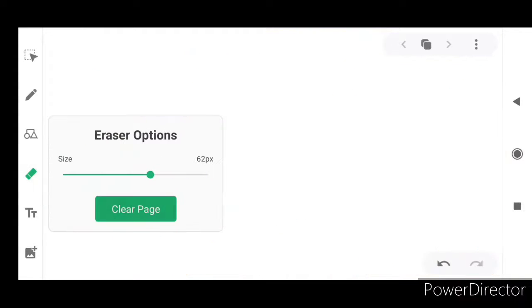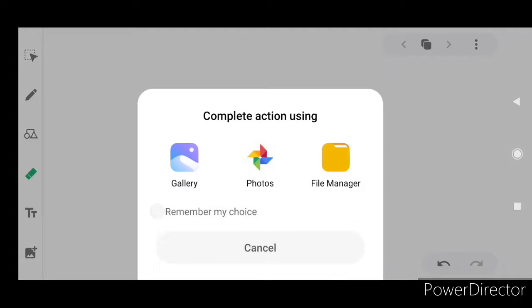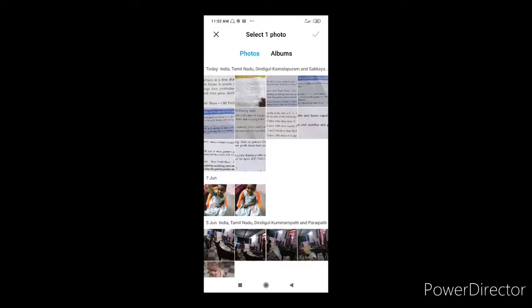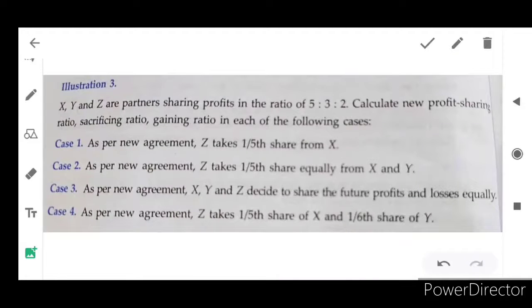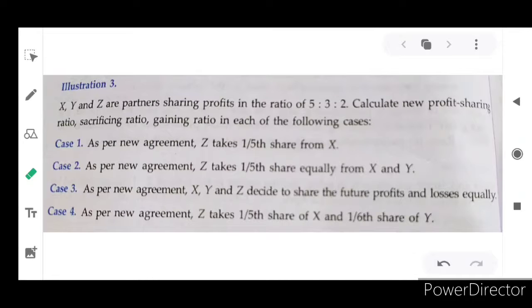Problem number 3. Here they have handled different situations. One by one we can discuss. Okay. X, Y and Z are partners sharing profit and losses in the ratio of 5:3:2.